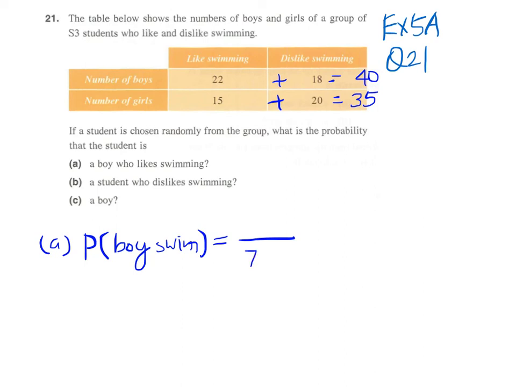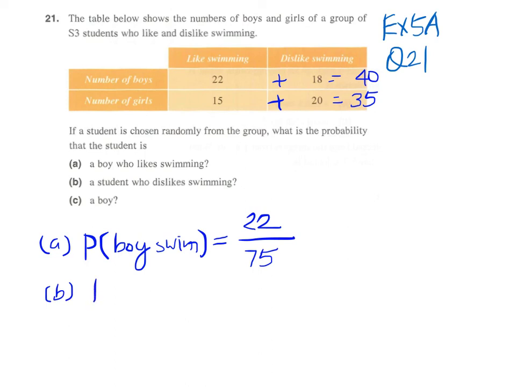So the total number of boys and girls will be 75. And we have a boy who likes swimming. So this part is the boys who like swimming, dislike swimming. So there are only 22 boys who like swimming. So our numerator will be 22. The number of favorable outcomes will be 22.